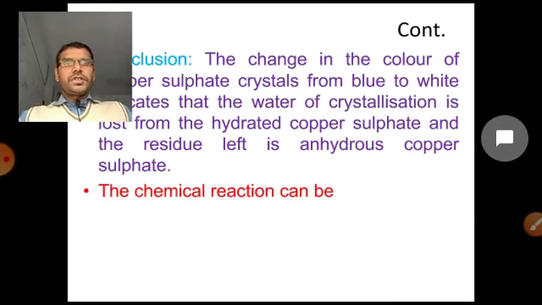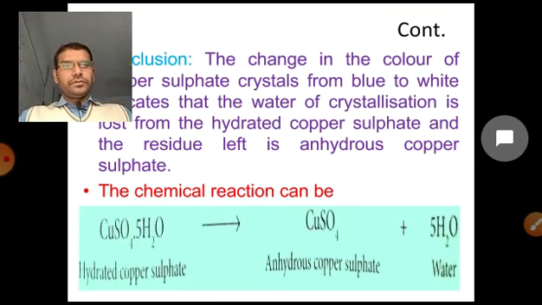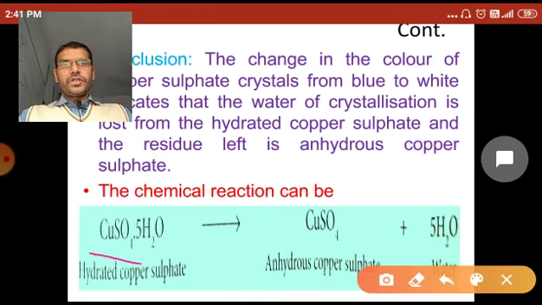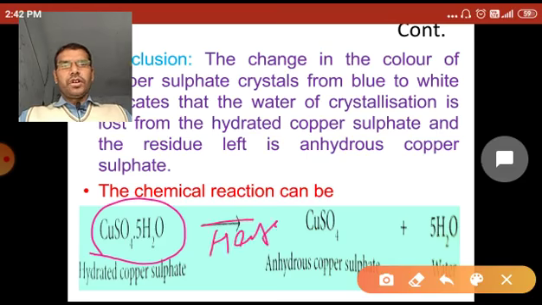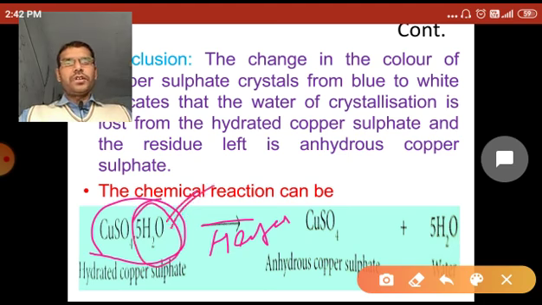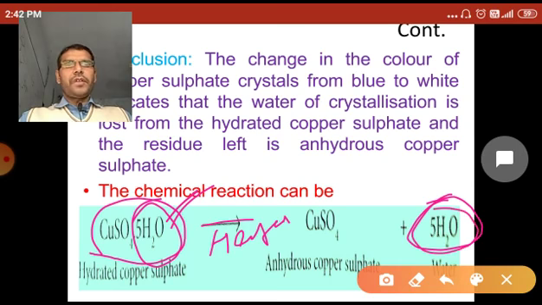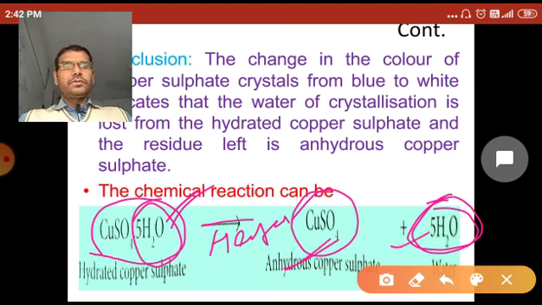So the reaction that happens in this process is: when CuSO4.5H2O is heated on a Bunsen burner, the 5 molecules of water of crystallization become vaporized and the water vapor escapes from the tube, and the remaining substance is anhydrous copper sulfate, CuSO4, and the water vapor, H2O, is driven out.